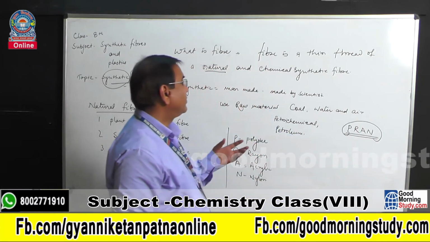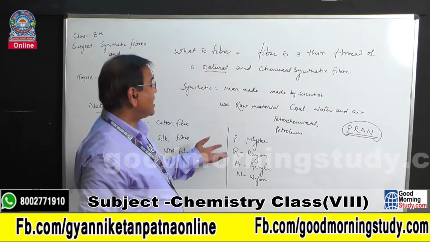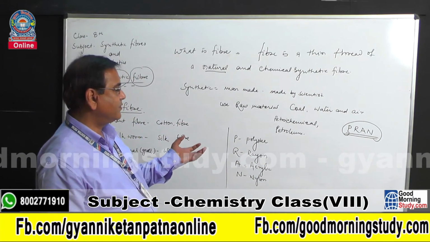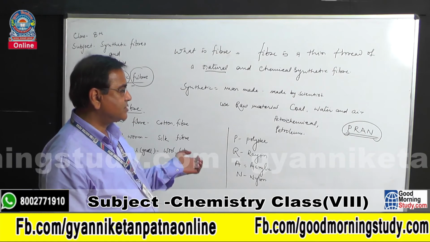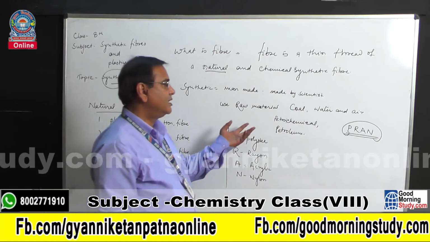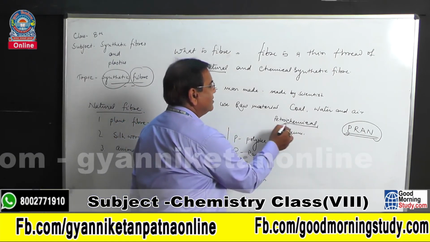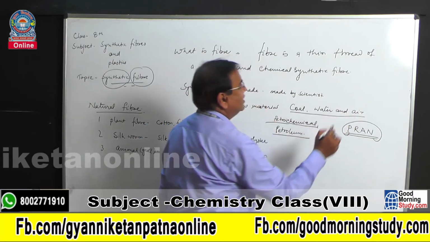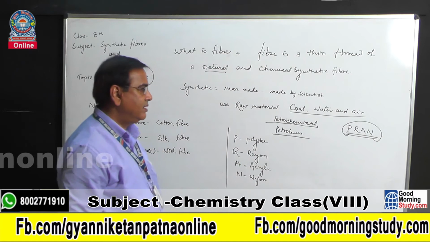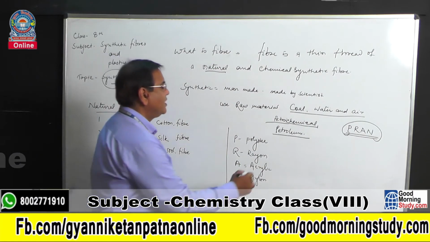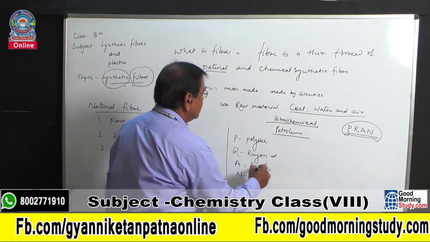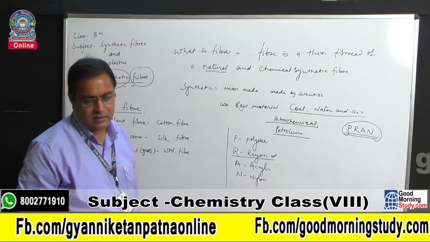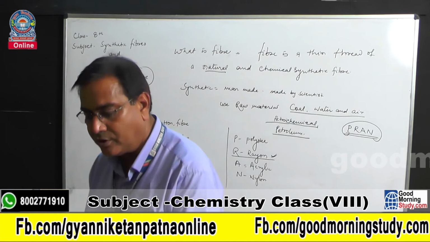These are the four types of synthetic fiber, which scientists produce in a laboratory with the help of raw material, petrochemical or petroleum, or coal, water and air. Now first of all we try to know about rayon. What is rayon? Now we see what is rayon.